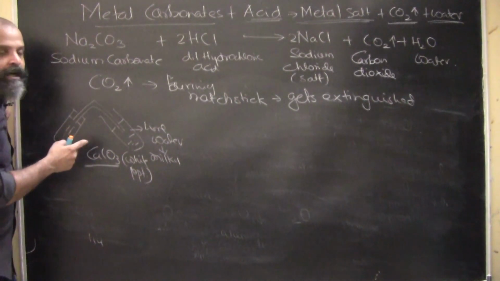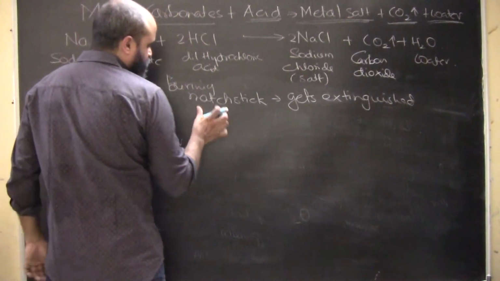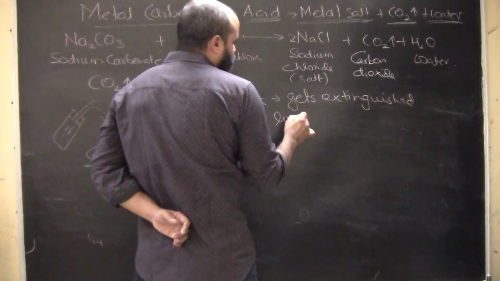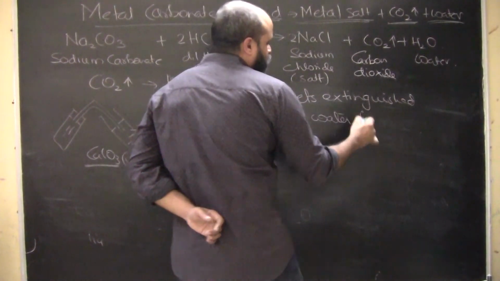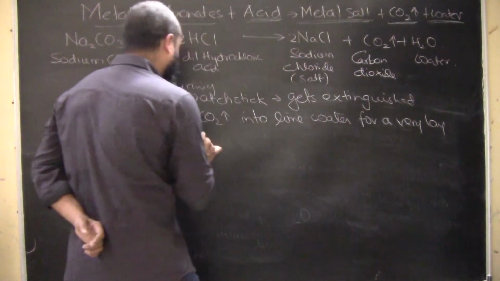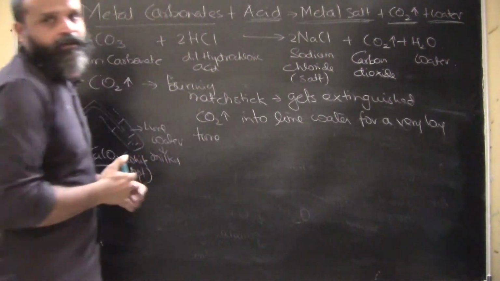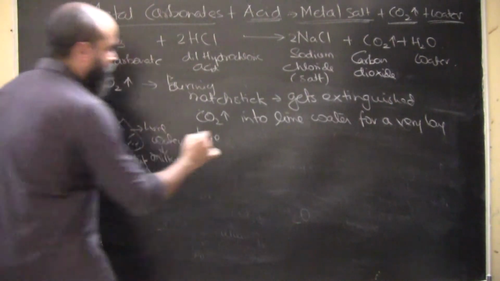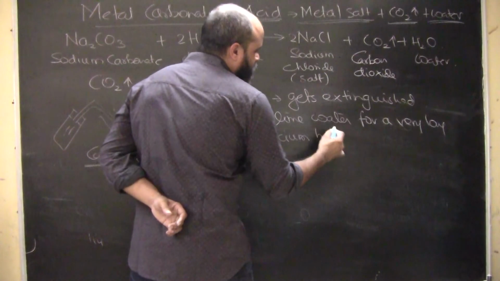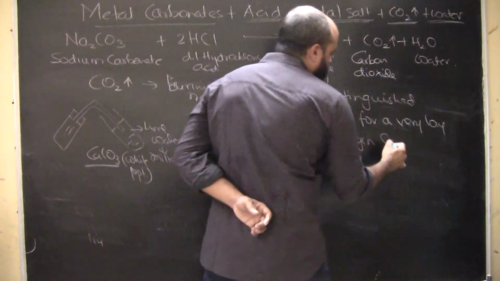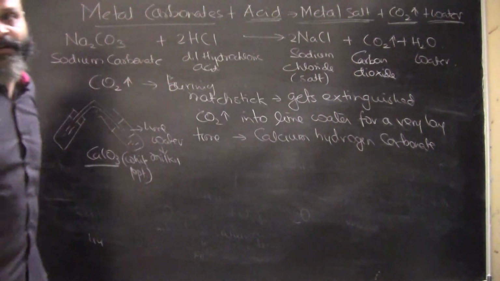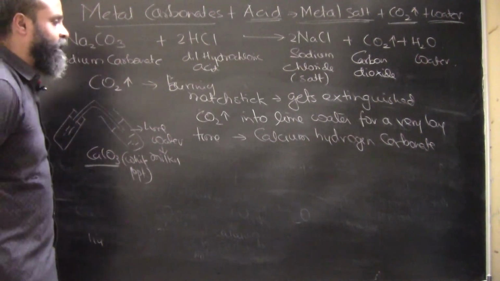Now if we pass carbon dioxide into lime water for a very long time, then what precipitates? It's calcium hydrogen carbonate. What precipitates out is calcium hydrogen carbonate. Now calcium hydrogen carbonate is soluble in water.